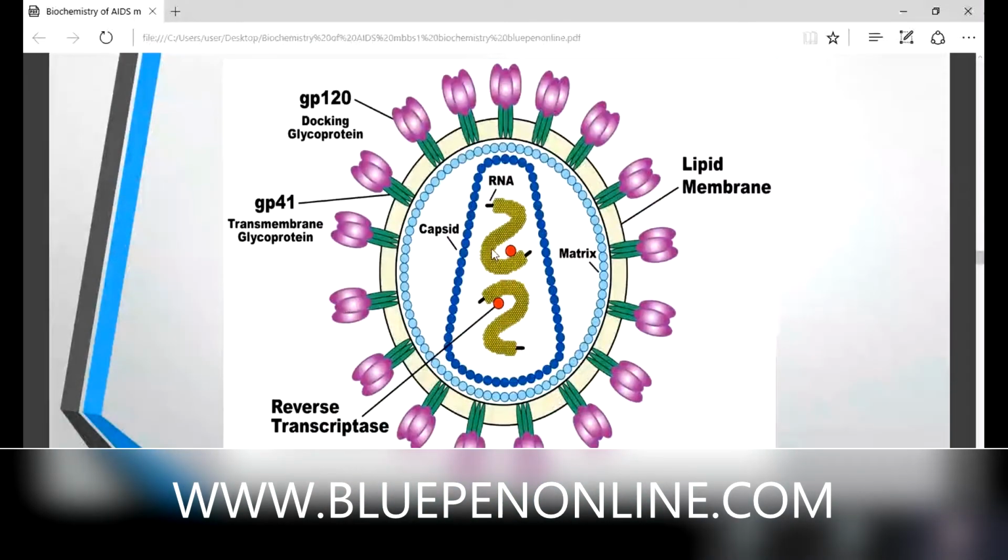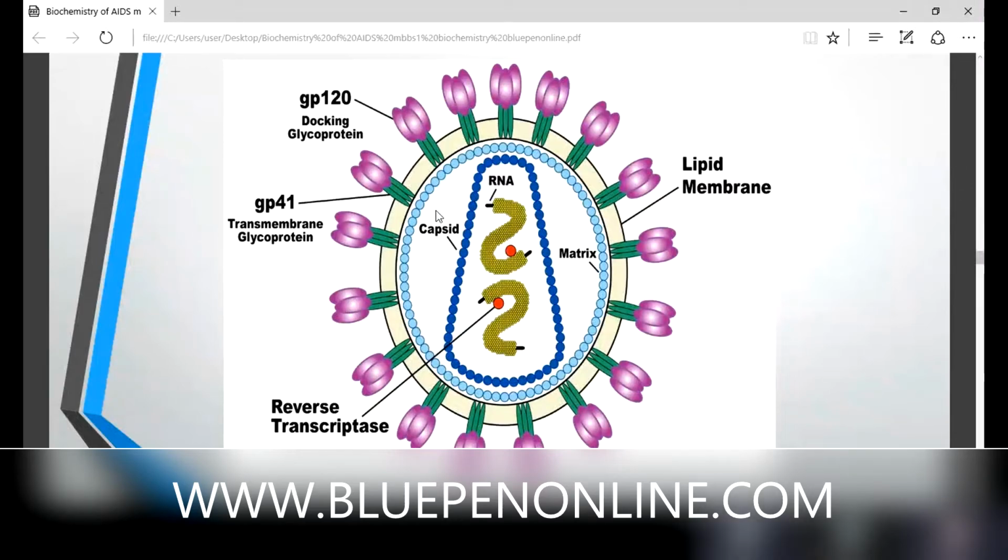So you can see the core like a blue color beads-like structure. The core contains two copies of green color single-stranded RNA. Then the red color dot indicates our reverse transcriptase. Then there is an antigen known as viral capsid antigen. You can see those blue beads, the viral capsid.